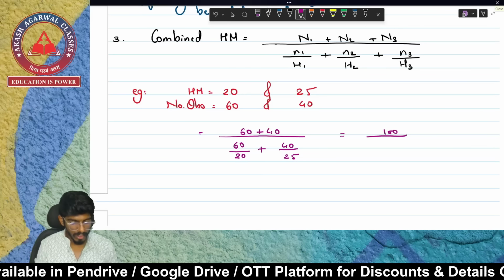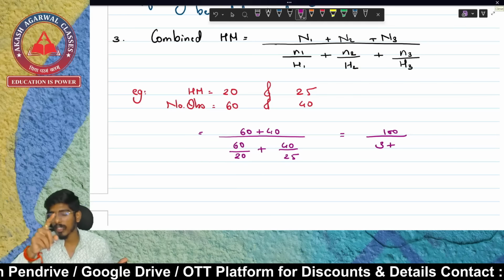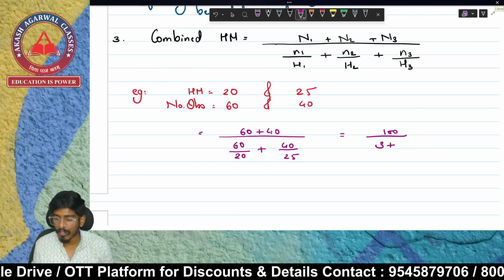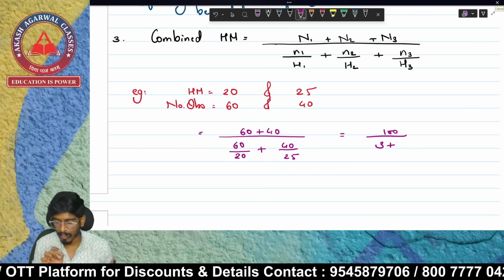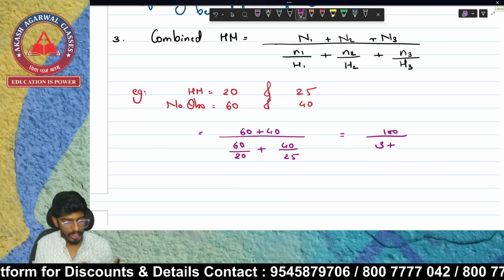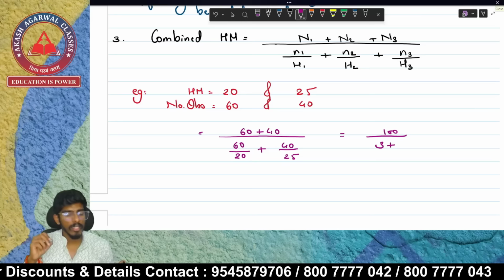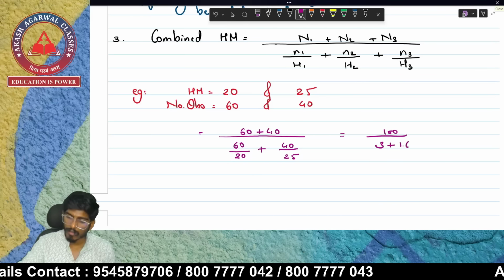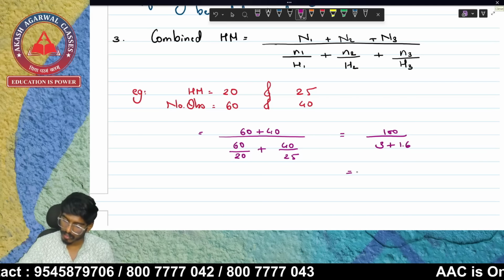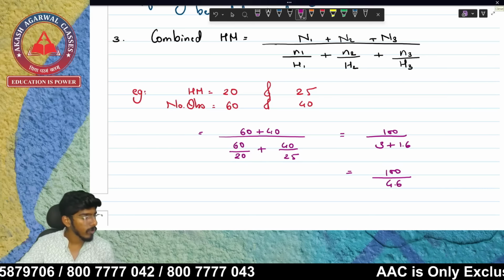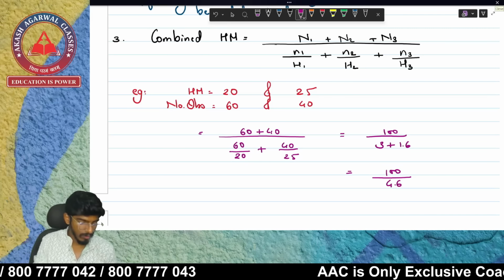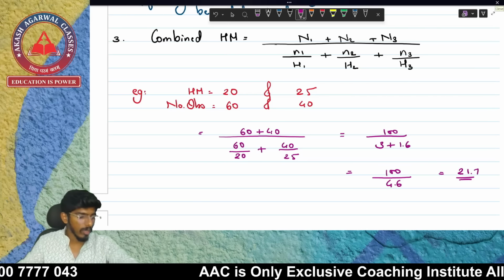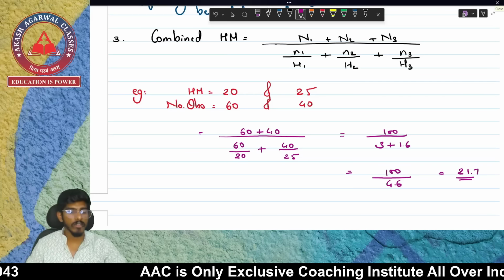60 divided by 20 equal to 3. You know the GT button now, right? I'll read it aloud again. Press AC, then 60 divided by 20 equal to 3. Without clearing it, directly 40 divided by 25 equal to 1.6. Now we'll press GT. 100 divided by 4.6 is 21.7. So your combined HM is 21.74.